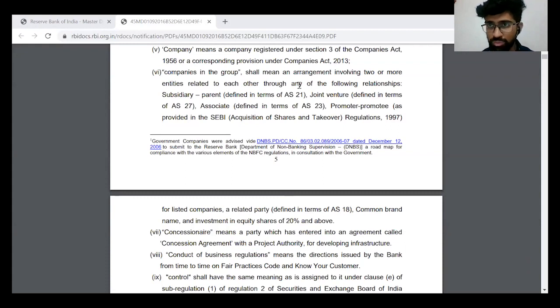Now moving on to the next question. When you say all companies in the group, does it also include overseas companies? Companies over here would mean companies registered in India, and not your overseas group companies. Can we share the PPT? Yes, we will be sharing the PPT anyway.